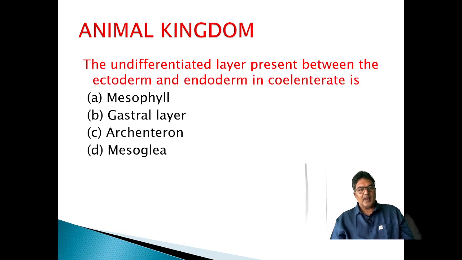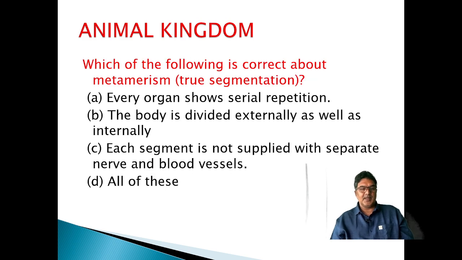All of these. The undifferentiated layer present between the ectoderm and endoderm in Coelenterata and Ctenophora, we call them diploblastic animals, that is mesoglea.